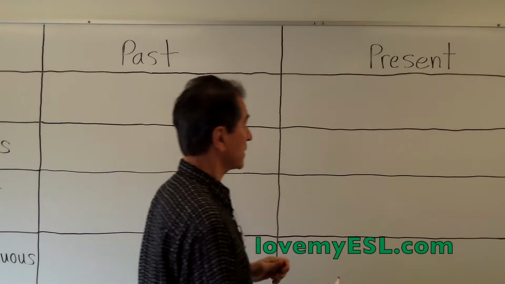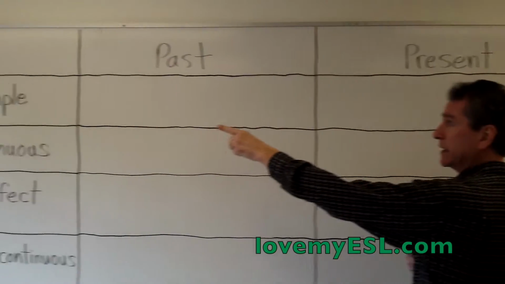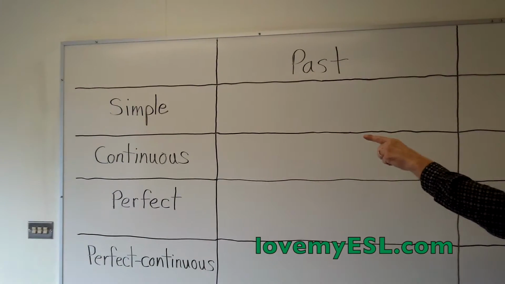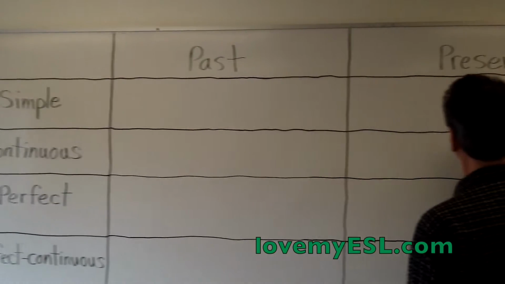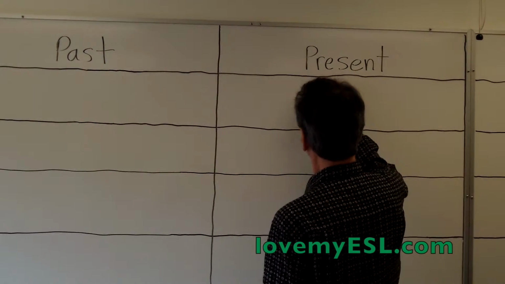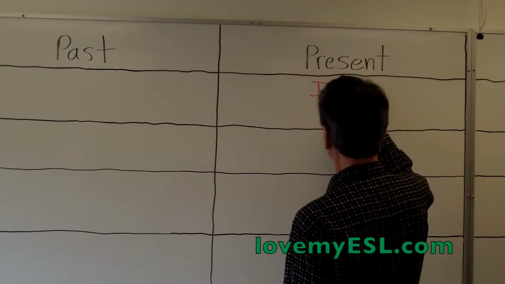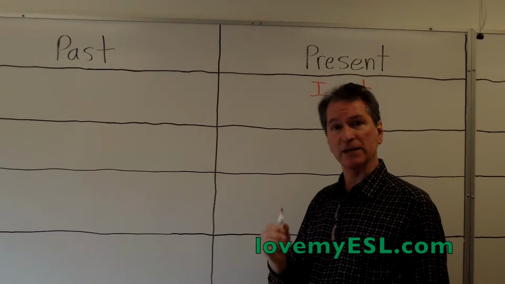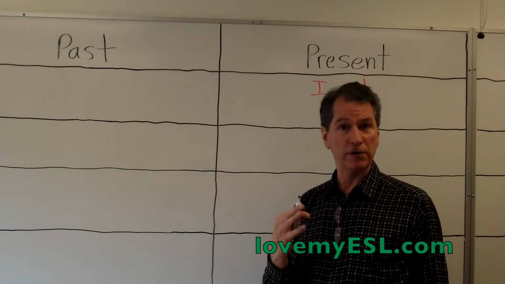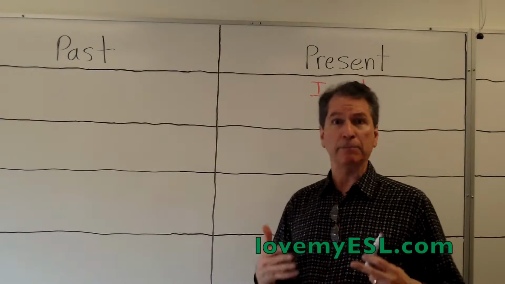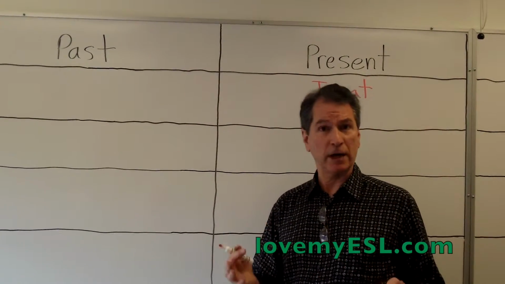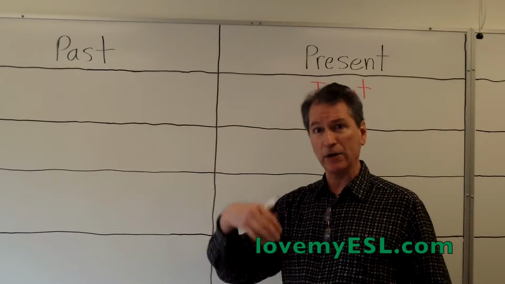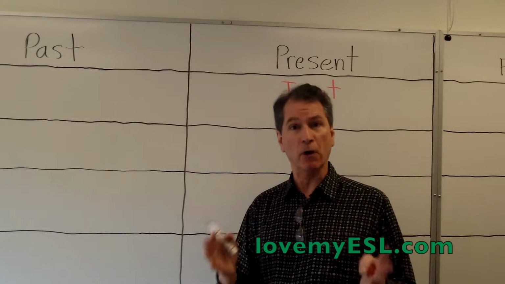We're going to start with the present, and on the left-hand side it says simple, and so this one will be the present simple, and a good example would be I eat. Now, I eat, as the simple present tense, is used when something happens all the time. For example, I eat bananas. I eat them all the time. I'm not talking about eating one yesterday or eating one in the future. I just eat them all the time.